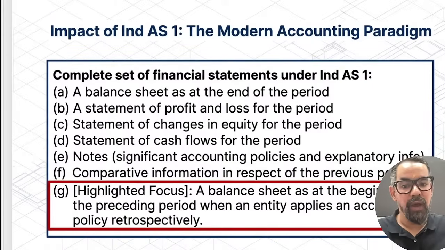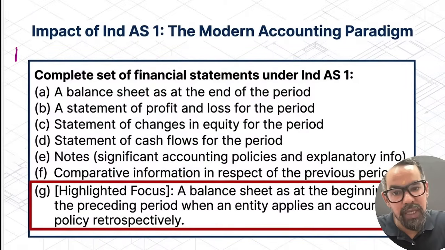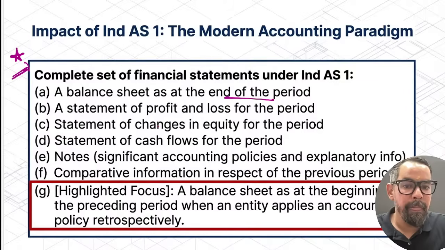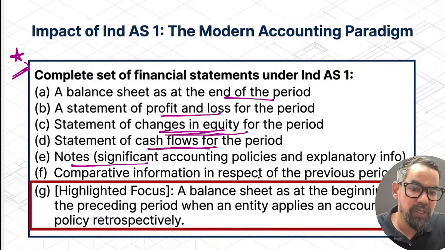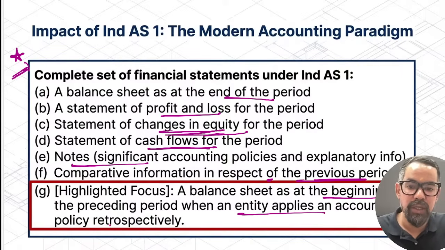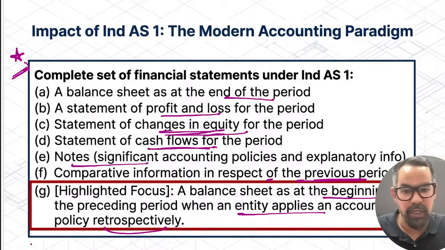Now, as per Indian Accounting Standard 1, which we have talked about earlier also, these are the reports we have to prepare: a balance sheet at the end of the period, profit and loss account, statement of changes in equity for the period, cash flow statement, notes to accounts, explanatory notes, comparative information with respect to the previous period, and a balance sheet as at the beginning of the preceding period when the entity applies an accounting policy retrospectively. So these are the areas which generally come under this particular one, right?